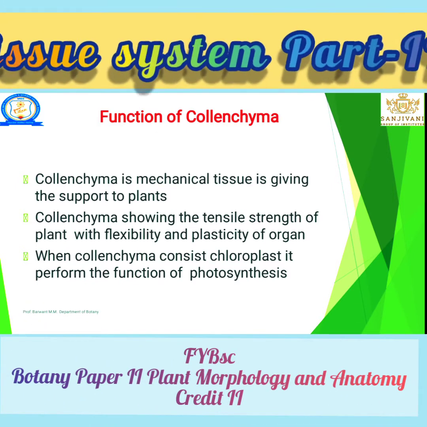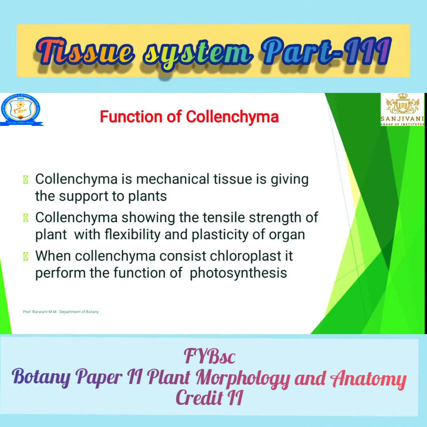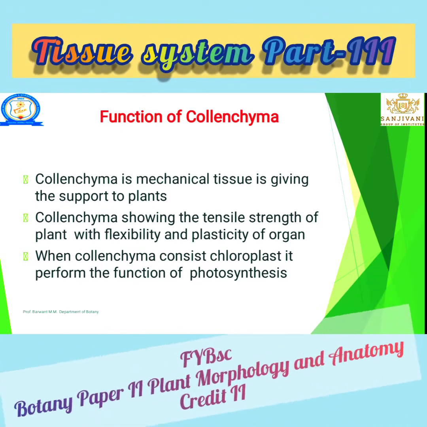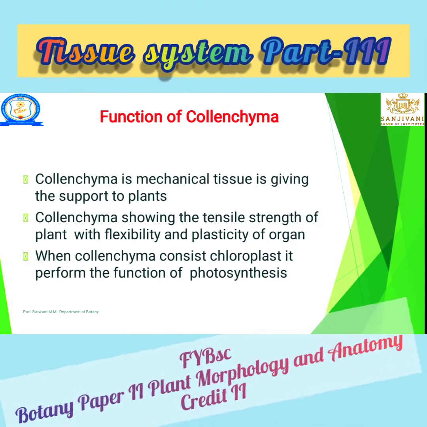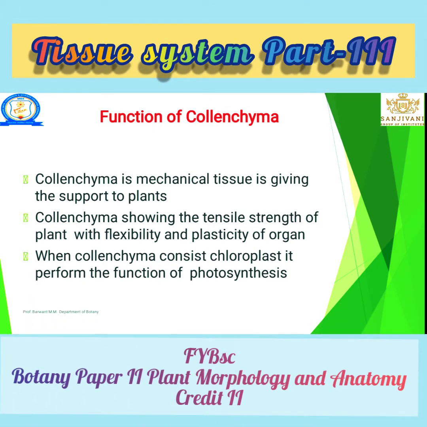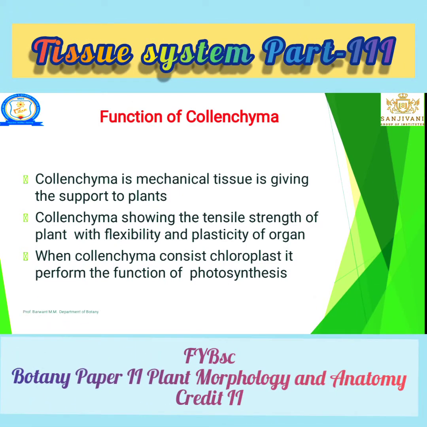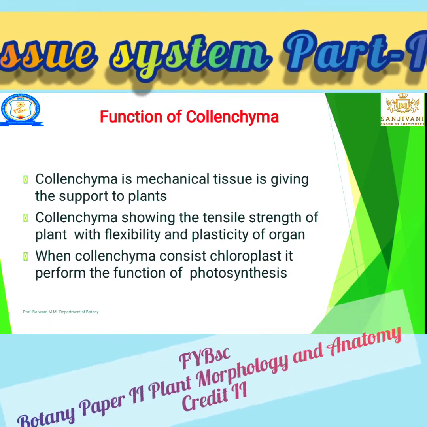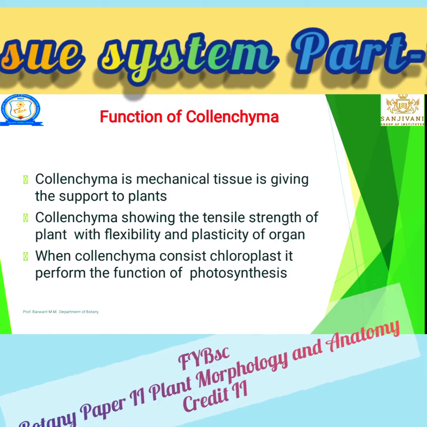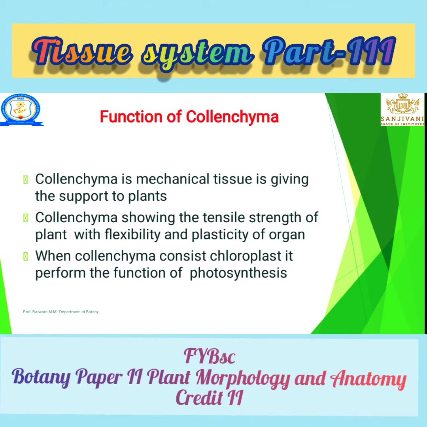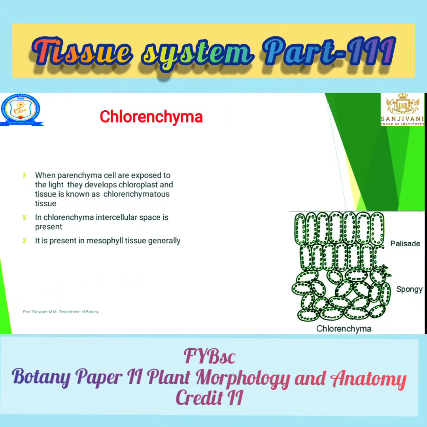In strong wind, such a plant bends until it touches the soil, but avoids breaking, and after the wind speed becomes slow, the plant comes back to its original position. Why? Because collenchyma has tensile, or extensibility, strength. When collenchyma contains chloroplast, it performs the function of photosynthesis. Those are the three functions.